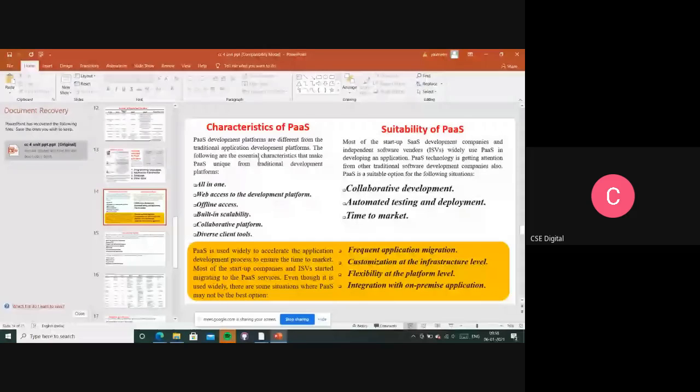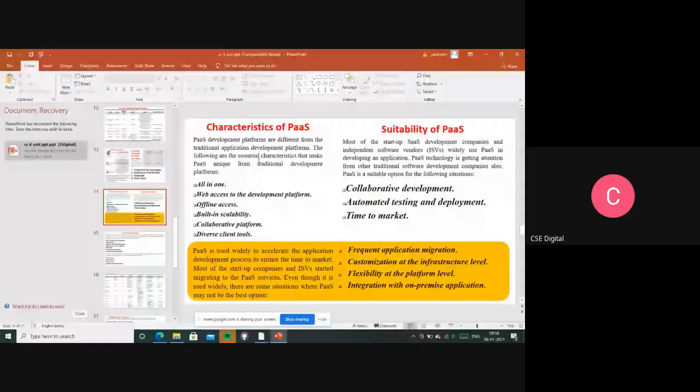So PaaS providers will be providing all built-in scalability to all the applications, so that developers can develop using any particular platform as a service, and it ensures that the application is capable of handling a variety of loads efficiently. Whenever the scalability is increasing or decreasing, it will be handling all the loads, and according to that, it will be providing the services to the users.